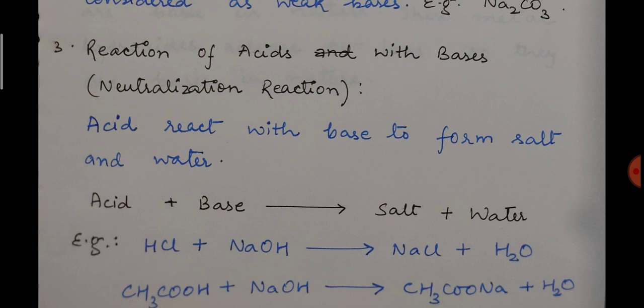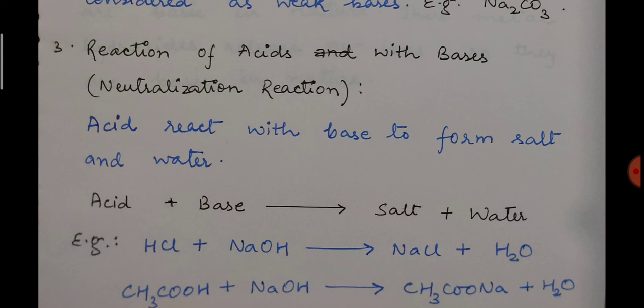So for this also I have provided one formula, that is acid plus base gives salt and water. For example, HCl plus NaOH gives NaCl and H2O. NaCl is a salt, and HCl is a strong acid, NaOH is a strong base, and that is why NaCl, the salt which you are getting, is neutral in nature.